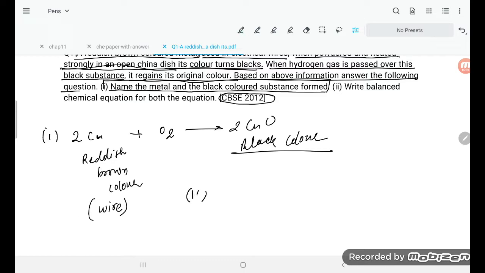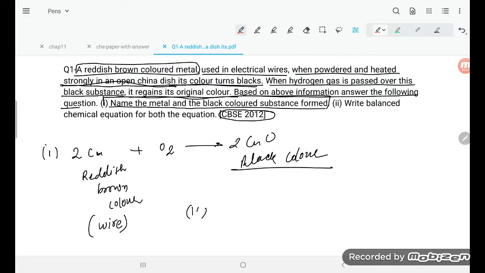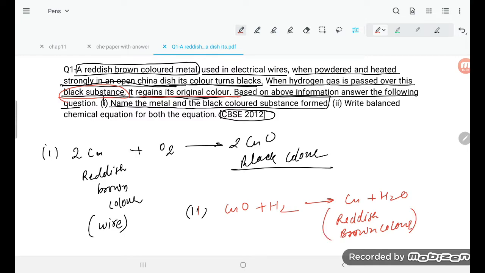For the second one, they are saying when hydrogen gas is passed over this black substance, that is CuO, it is going to be reduction. So what will happen, student? It is going to form Cu and H2O. The second is also over, student. Now go for the third one: regain its original color. So again a reddish brown color is obtained.